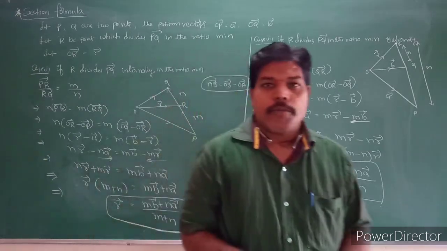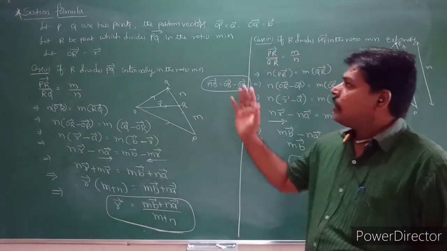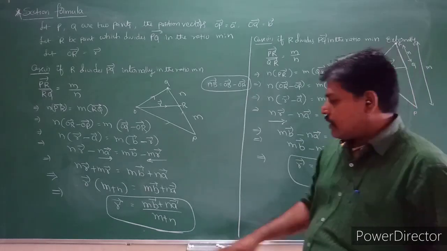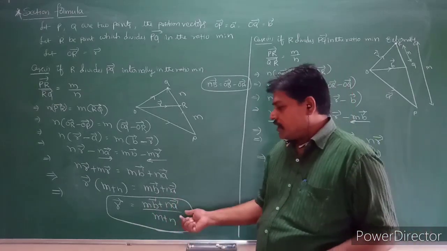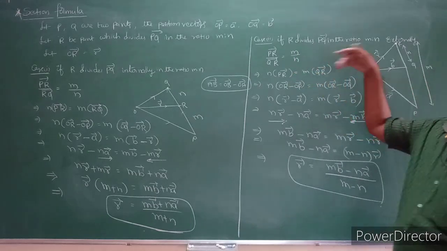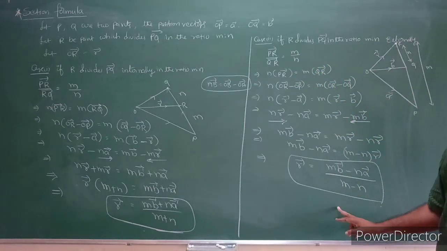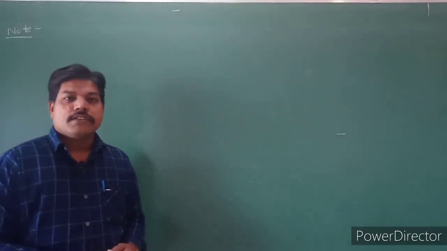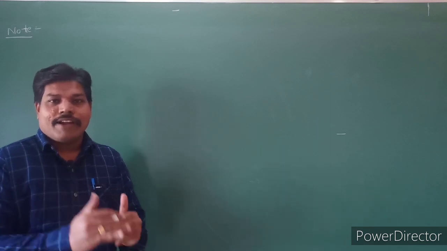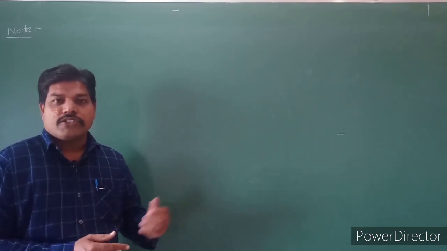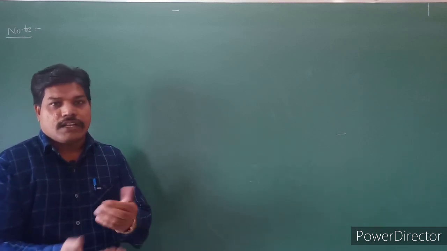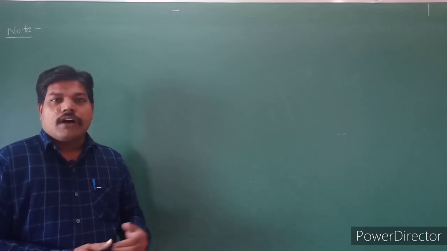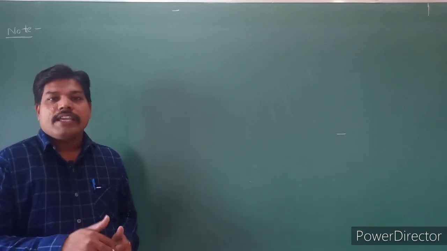If R is the internal point, then it divides PQ bar in the ratio M is to N, and the position vector is R bar equal to MB plus NA by M plus N. And if R divides PQ bar externally, then the position vector of R is MB minus NA by M minus N. Okay, students? If R internally divides PQ bar in the ratio M is to N, then R bar is equal to MB plus NA by M plus N. If R divides PQ bar externally in the ratio M is to N, then the position vector of R bar is MB minus NA by M minus N.